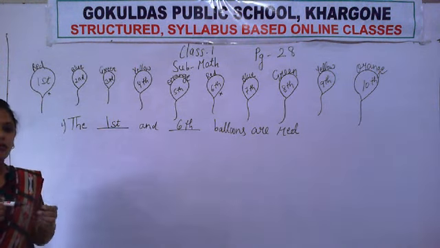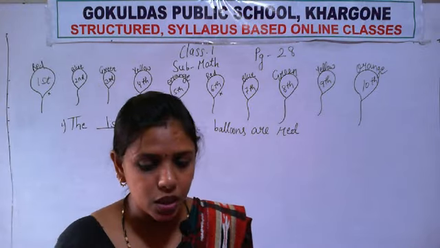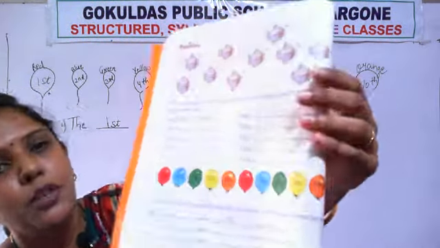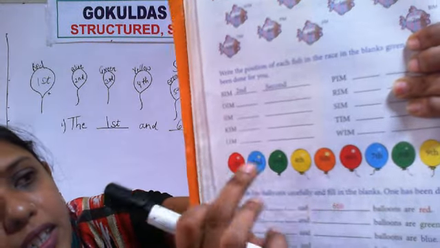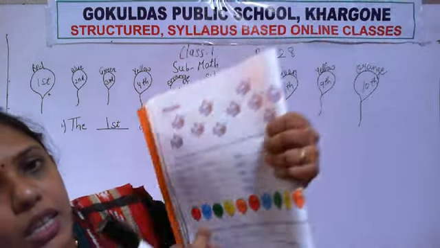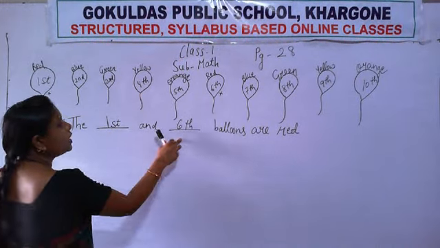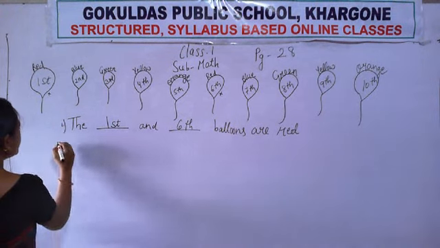Okay, you see in your book, where is the red balloon and what is its position? See, what is the position? Here first and here sixth. These two are red, and what is its position? First and sixth. So first and sixth. Okay, now the second question.